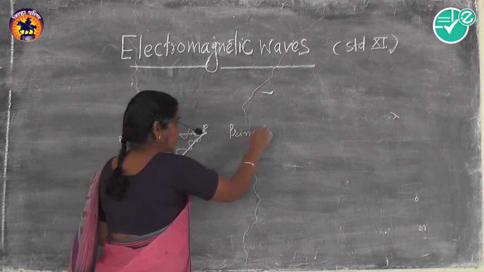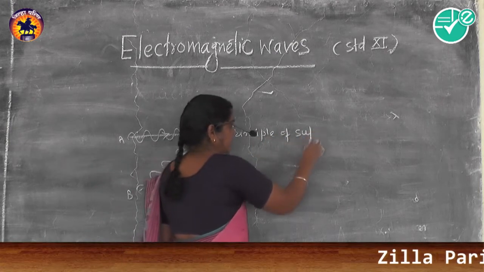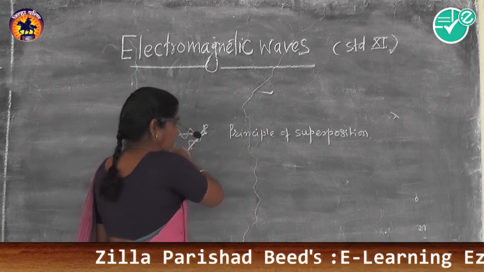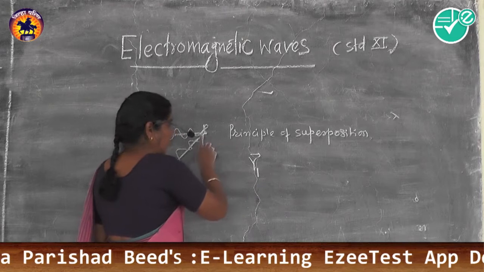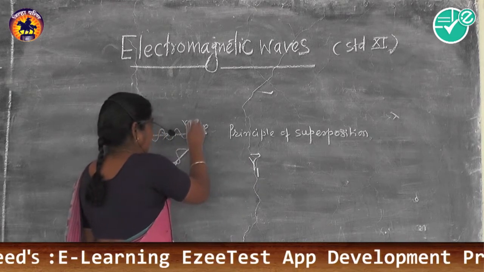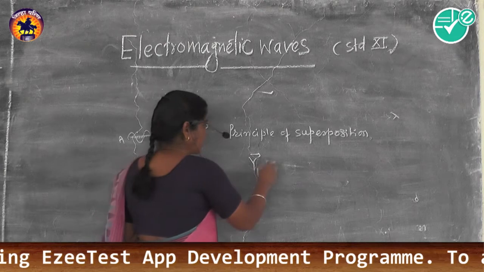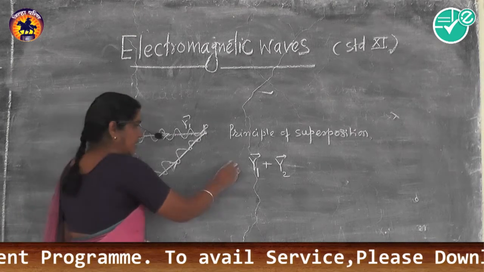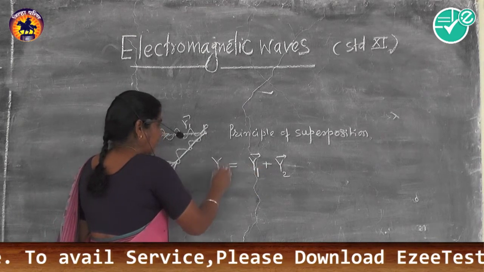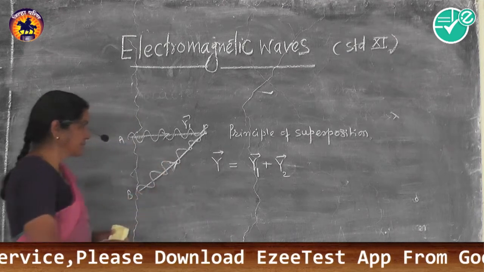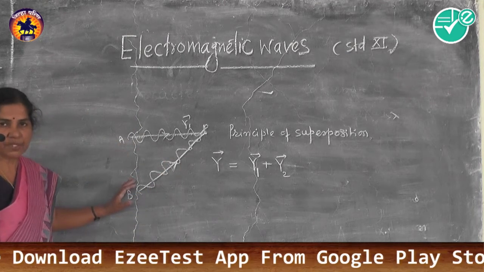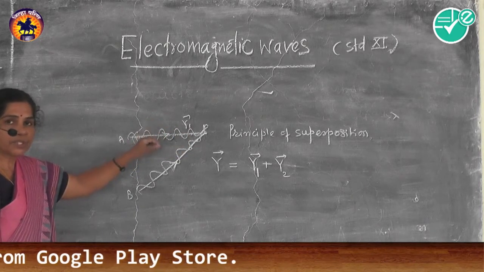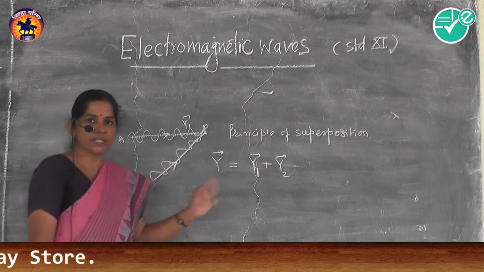According to the principle of superposition, suppose the first wave produces displacement y1 of the particle, and the second wave coming from the other point makes displacement y2 at that point, then the resultant of these two is y. This means that when two or more waves arrive at a point of a medium simultaneously, each of them produces its own effect as if the other is absent.